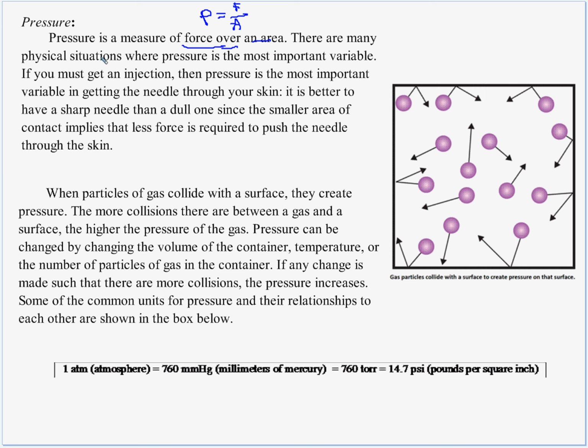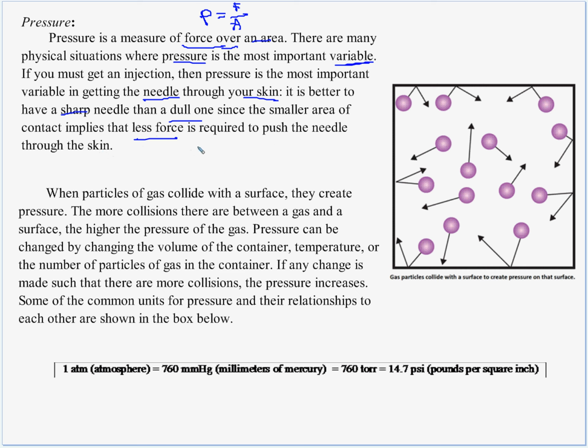There are many physical situations where pressure is the most important variable. So here again, variable, and I first identified each of these three as variables. If you must get an injection, then pressure is the most important variable in getting the needle through your skin. It's better to have a sharp needle than a dull one, since the smaller area of contact implies that less force is required to push the needle through the skin.